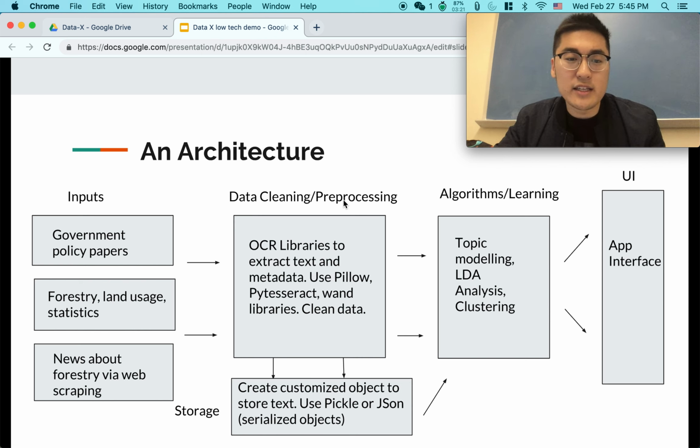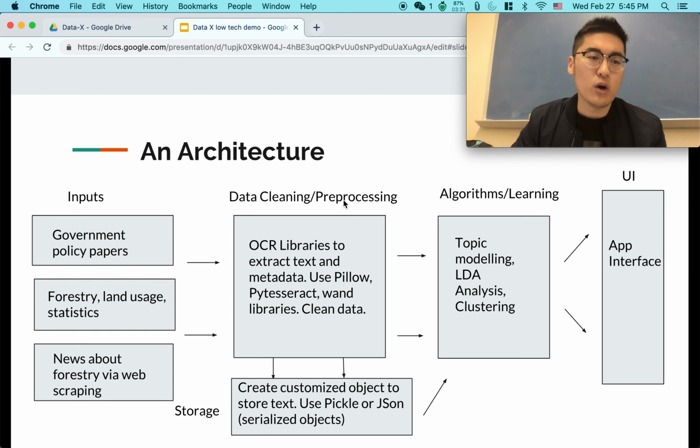So as can be seen on this slide, we can see the overall technical architecture of our project. Our project is composed of 4 layers: inputs, data cleaning and pre-processing, algorithms, and user interface. Ultimately, as Catherine mentioned, the goal of our project is to make this usable and useful for policymakers and for government. Our inputs are composed of statistics, policy papers, and also media mentions via web scraping. After we aggregate all of these inputs, we put them into our pipeline.